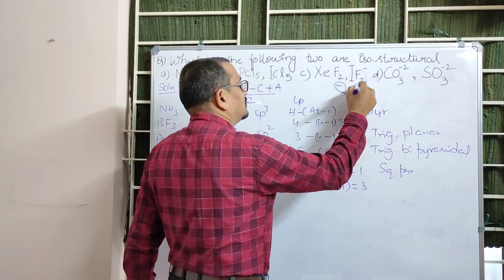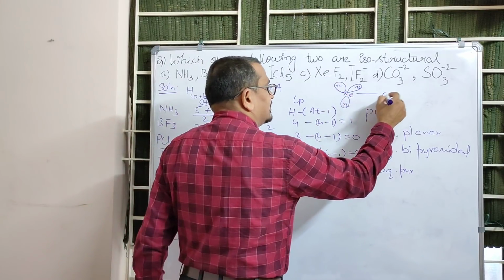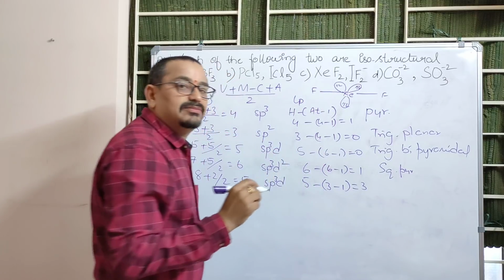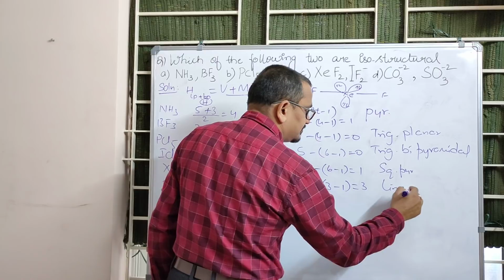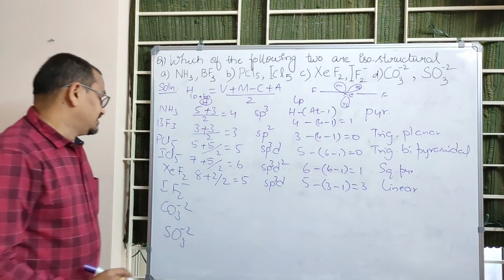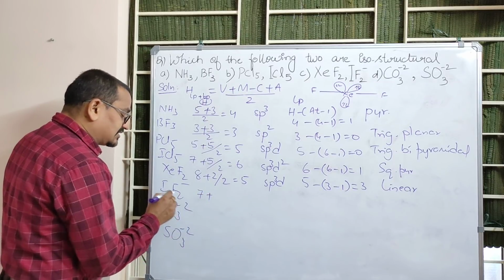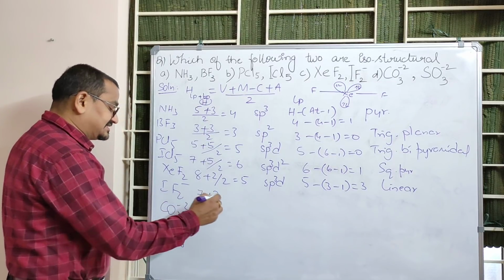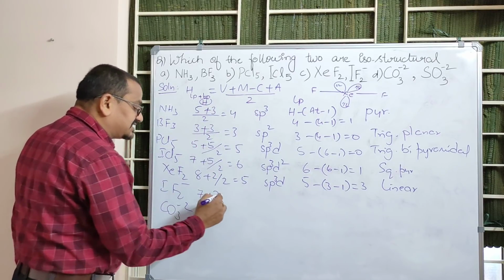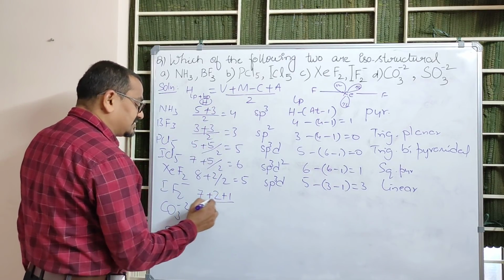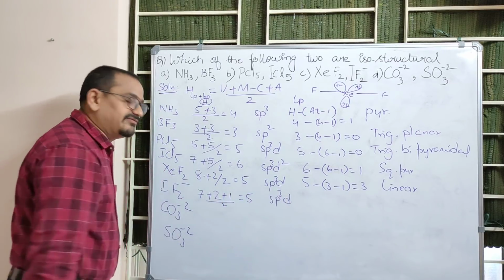One behind the board, one front side of the board, one is on the board, 3 lone pairs, and 2 fluorines are on the plane of the board. Now, what is the structure? It is linear. And when it comes to IF2 minus, iodine has 7 valence electrons surrounded by 2 monovalent atoms, 7 plus 2, not a cation but it is an anion. One charge is given, plus anion charge 1, by 2, it is 10 by 2 means 5, which is always sp3d for 5.